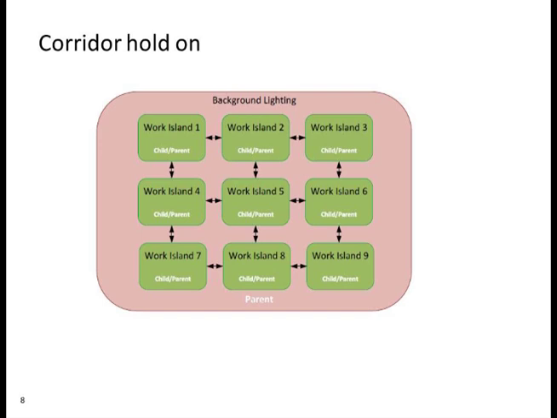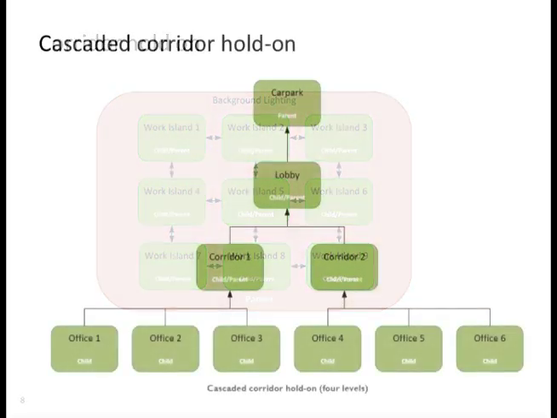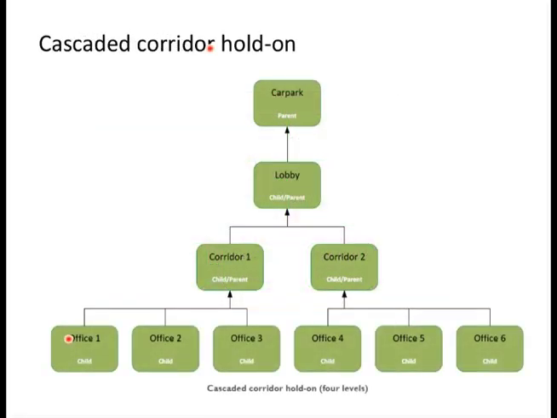And again, we can take this one step further. We can create a cascade scenario whereby the office talks to the corridor talks to the lobby talks to the car park. This is a bit like following the occupants out of the building until the final person has left the front door and gone to the car park and driven home. And only then does the lighting finally switch off. It may be off, it may be dimmed to a minimum, but this can all be programmed in.